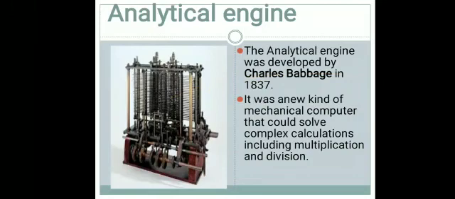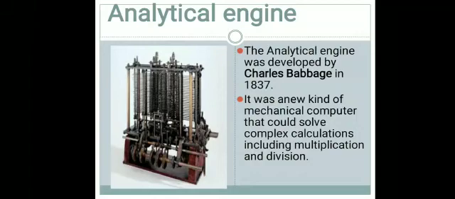The next one, the last one, is the analytical engine. Afterwards Charles Babbage developed the analytical engine. Compared with the difference engine, the analytical engine is advanced. The analytical engine was developed by Charles Babbage in the year 1837.